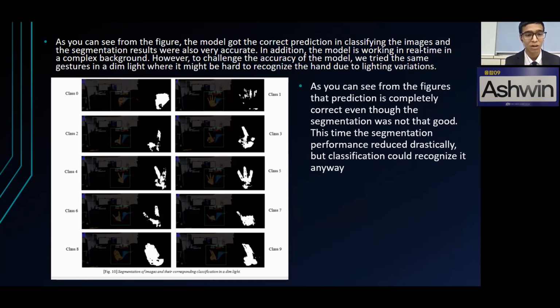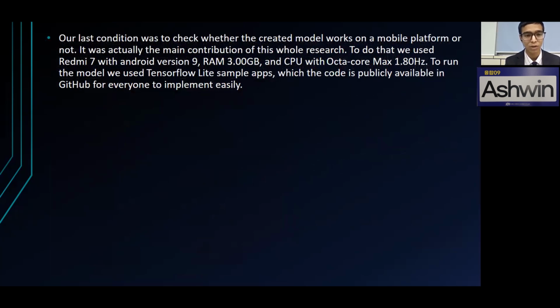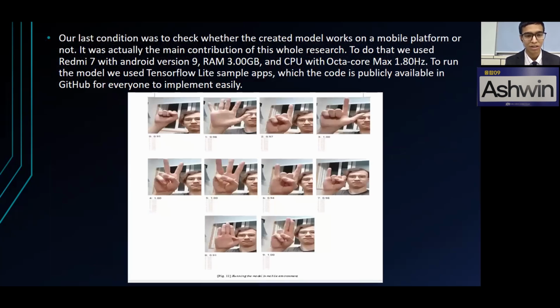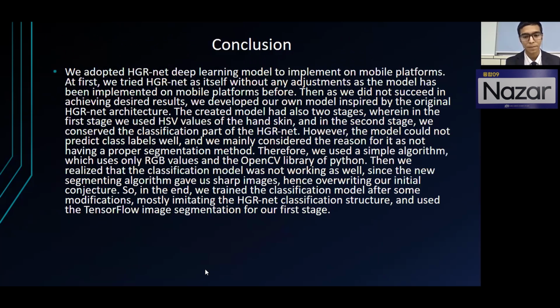And lastly, we checked our model on a mobile platform. To do that, we used a Redmi 7 with Android version 9, 3 GB RAM, and an octa-core CPU. And this is the best result we have got so far. As a conclusion, we adopted the HRNet learning model to implement on mobile platforms.